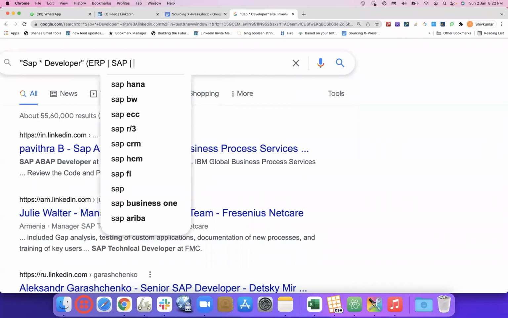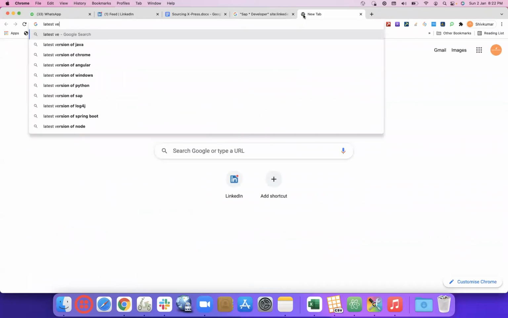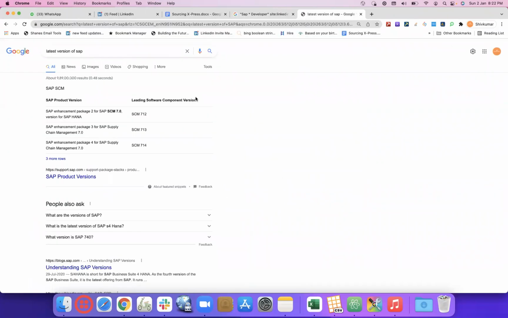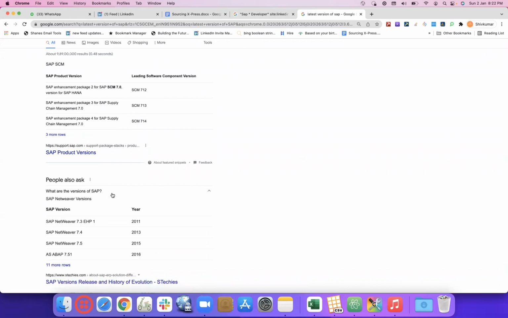SAP. What is the latest version of SAP? Anyone here? I'm not into SAP hiring anymore. S4, SCM, Wi-Fi and Fiori, there are things like that. UI5, and then Fiori.